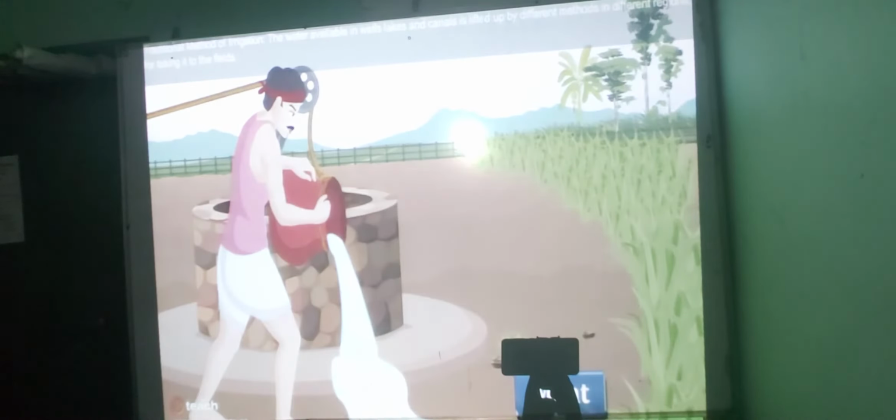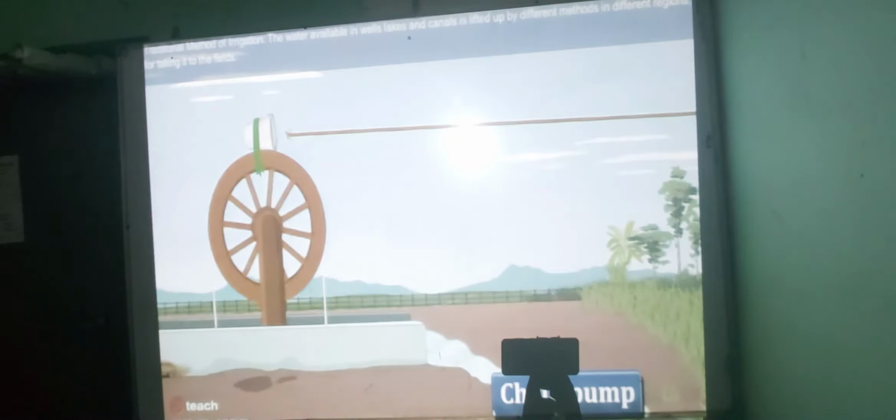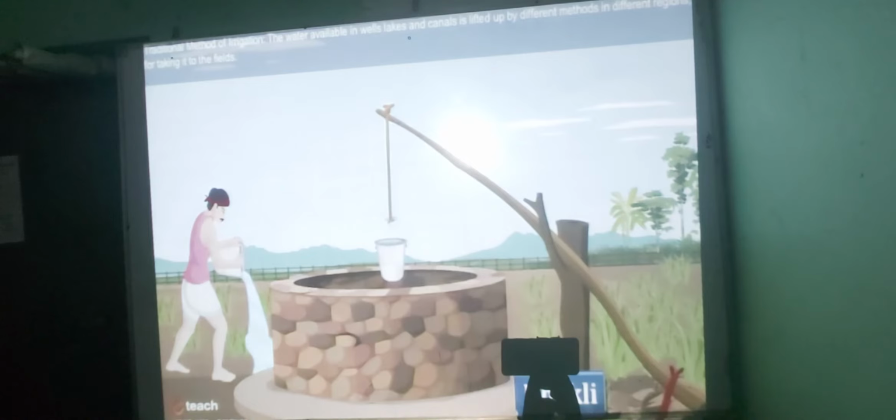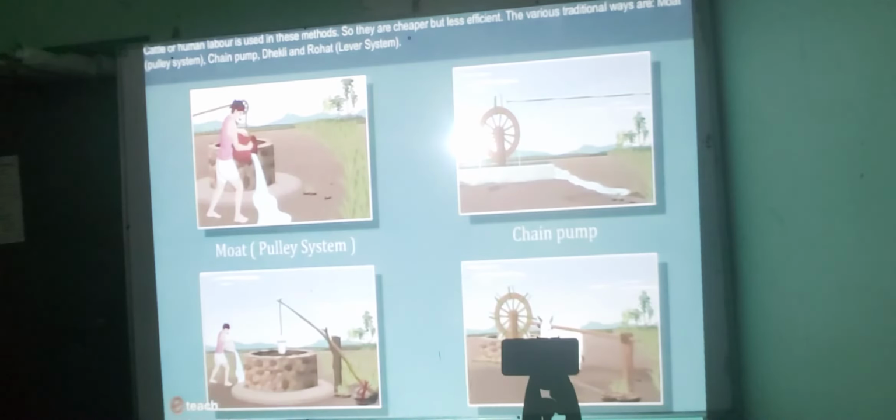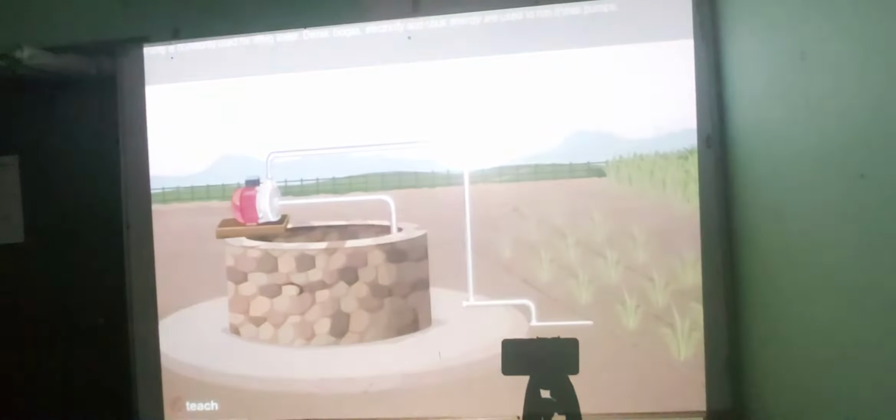Traditional method of irrigation. The water available in wells, lakes and canals is lifted up by different methods in different regions for taking it to the fields. Cattle or human labor is used in these methods. So they are cheaper but less efficient. The various traditional ways are moat, pulley system, chain pump, dhekli and rahat, lever system.